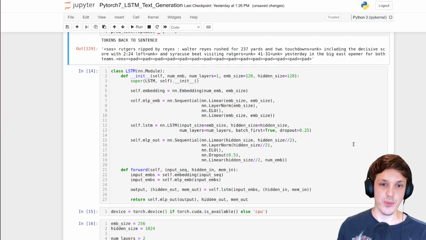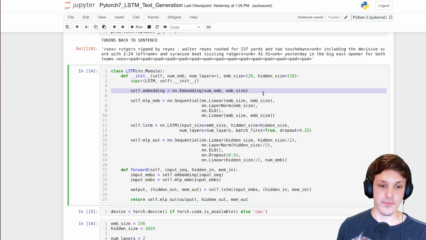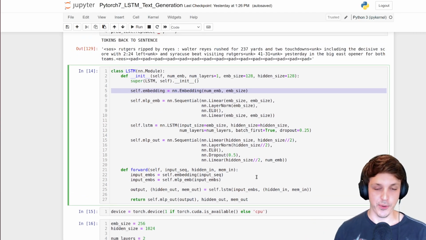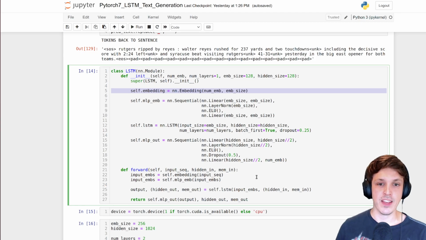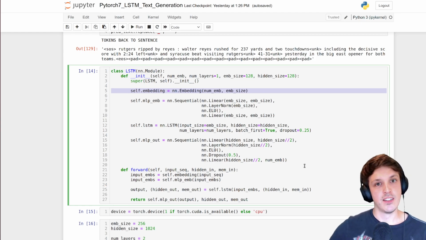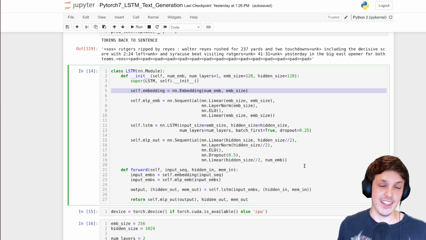So not only do we now have this big embedding, where we have a vector of size 256 for every one of those 20,000, or 20,003 because we have the special tokens, but we now have an output that's going to be hidden size divided by 2 by 20,000. So a lot of parameters now, because we're doing a classification. All we're doing is classification, just like a text classification, except now we have a single output class for every single token in our vocab. And so that's how we're going to do the actual prediction.